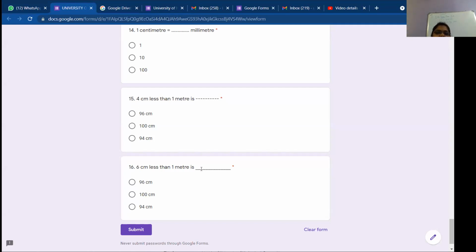Can you tell me the answer for the next one also? 6 centimeters less than 1 meter. 94 centimeters, ma'am. Very good. 1 meter is 100 centimeters. Less means minus 6 centimeters. So 100 minus 6 is 94 centimeters. Good, Karunya. Well done.